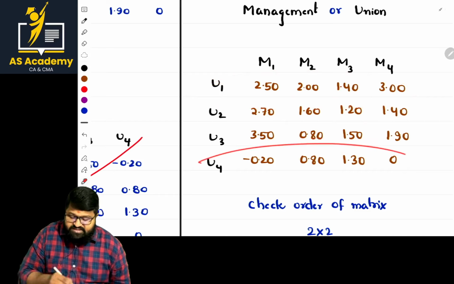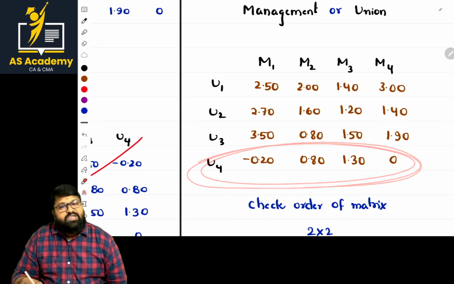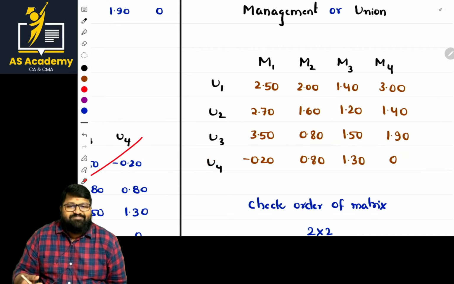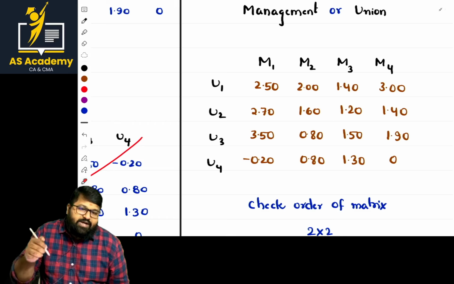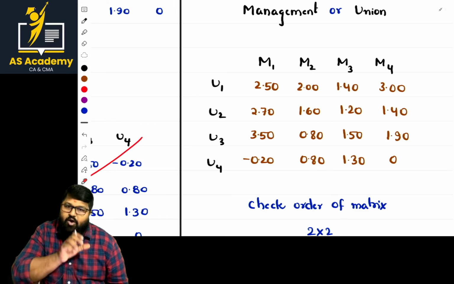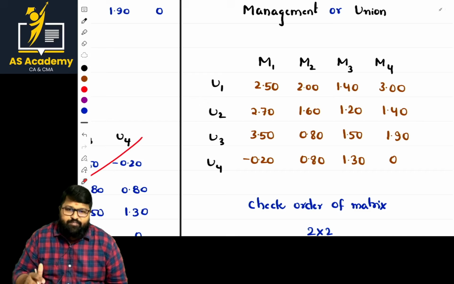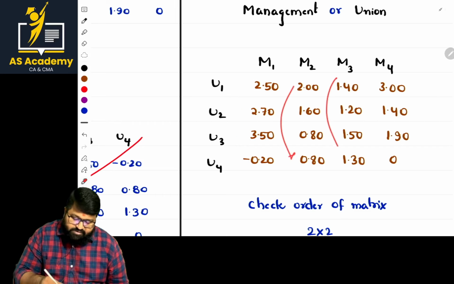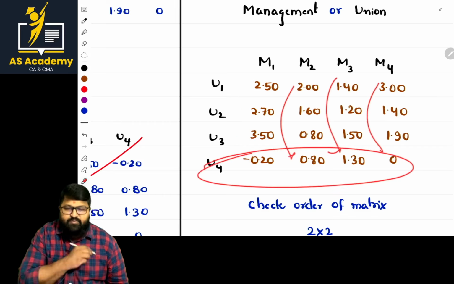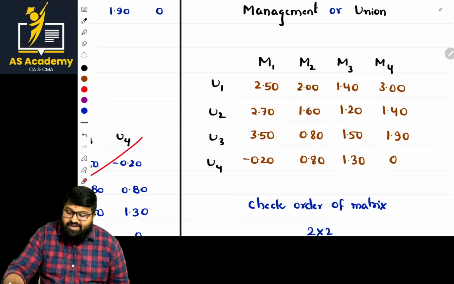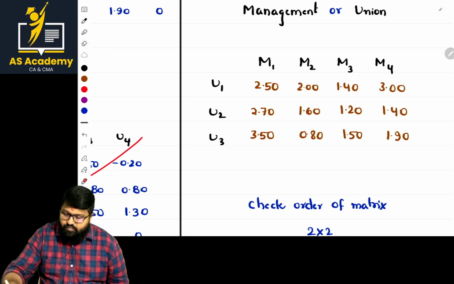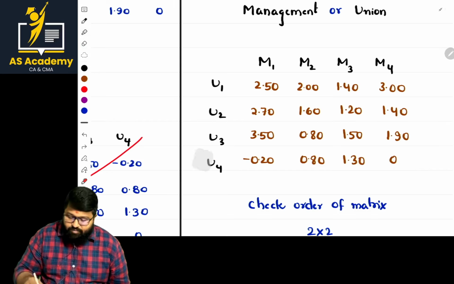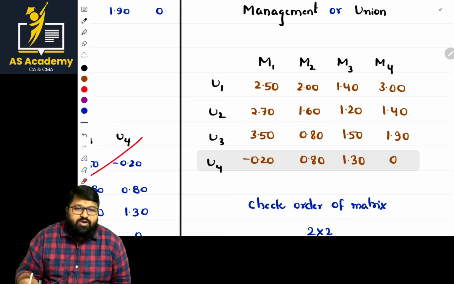Which is the least one? This is the least row. Will the union accept this? No, so it should be eliminated. Or else, a simple process: try to identify the rows with the least values, either all are least values or at some points they are equal. If you see this one, minus 0.20 is less, 2 is less, this is less, and this is less. So eliminate this one. By eliminating this, now the matrix order got changed. Is it 2 by 2? No.